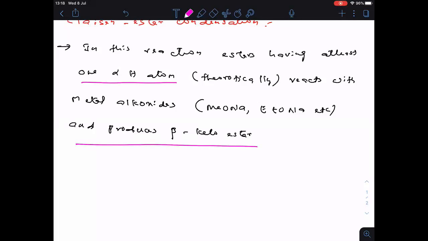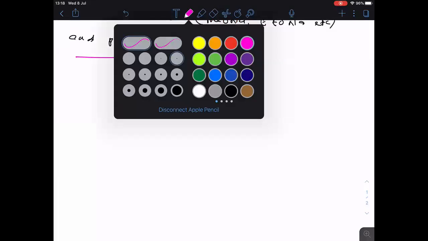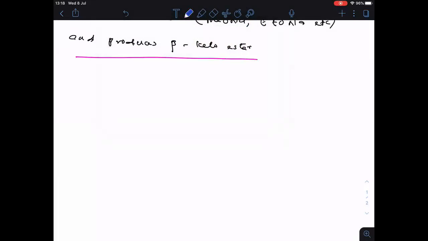All these things we are going to see now. First the reaction, then we will see its mechanism part.